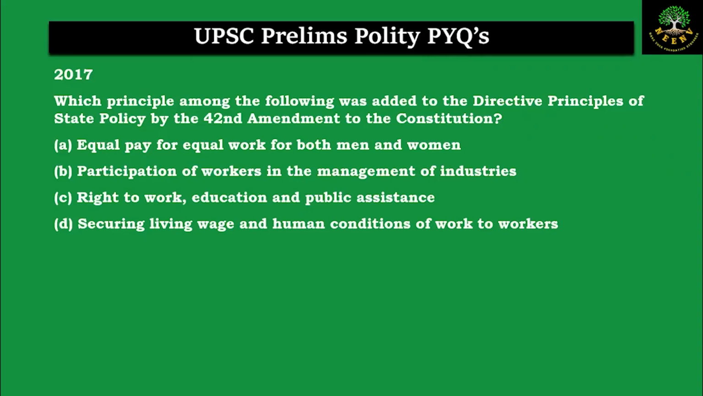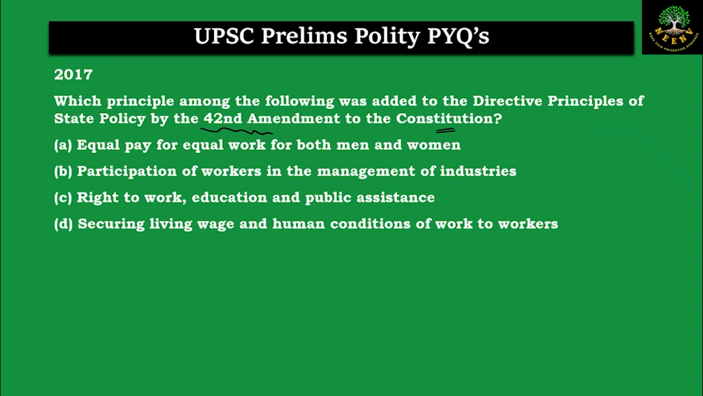Let us discuss the next question. This is from the year 2017. Which principle among the following was added to the directive principles of the state policy by the 42nd Amendment to the Constitution? Option A, equal pay for equal work for both men and women. Option B, participation of the workers in the management of the industries. Option C, right to work, education and public assistance. Option D, securing living wage and human conditions of work to the workers.